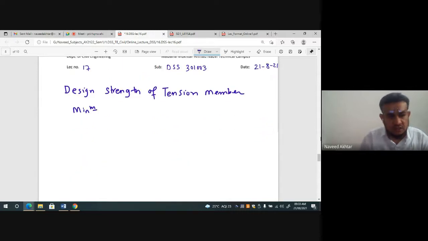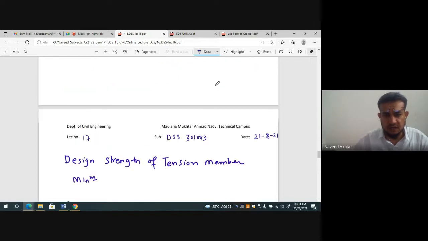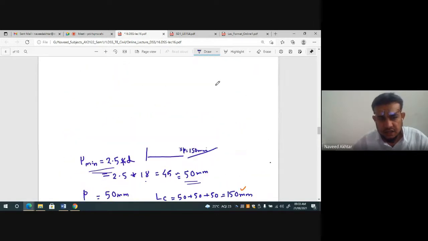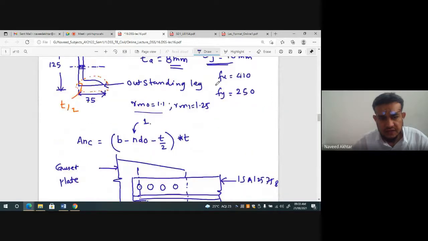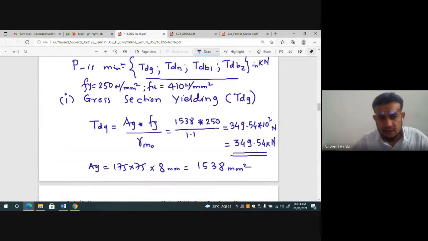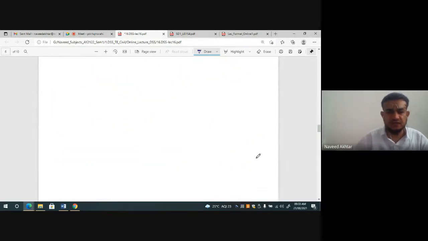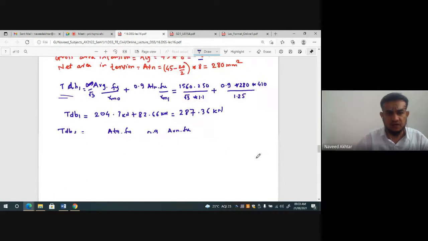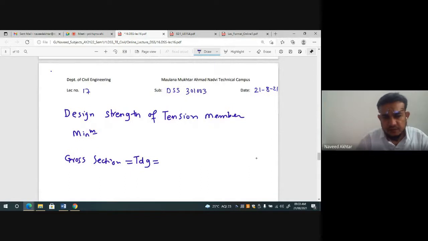First one is the strength in cross section yielding, that is TDG, and this value we already calculated, that is nothing but 349.54 kilonewton.